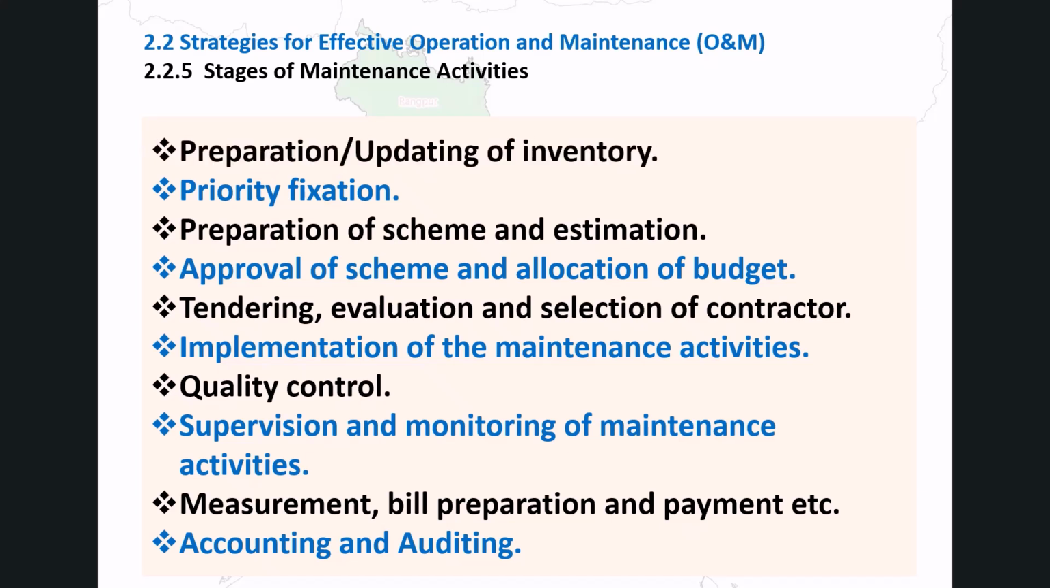preparation or updating of the asset inventory, priority fixation, preparation of the scheme and cost estimation, approval of the scheme and budget allocation, tendering, evaluation, and contractor selection, implementation of the maintenance activities, quality control, supervision and monitoring, measurement, bill preparation and payment, and finally accounting and auditing. This structured process ensures that maintenance work is properly planned, funded, executed, and accounted for, which is essential for building a reliable and transparent O&M system.